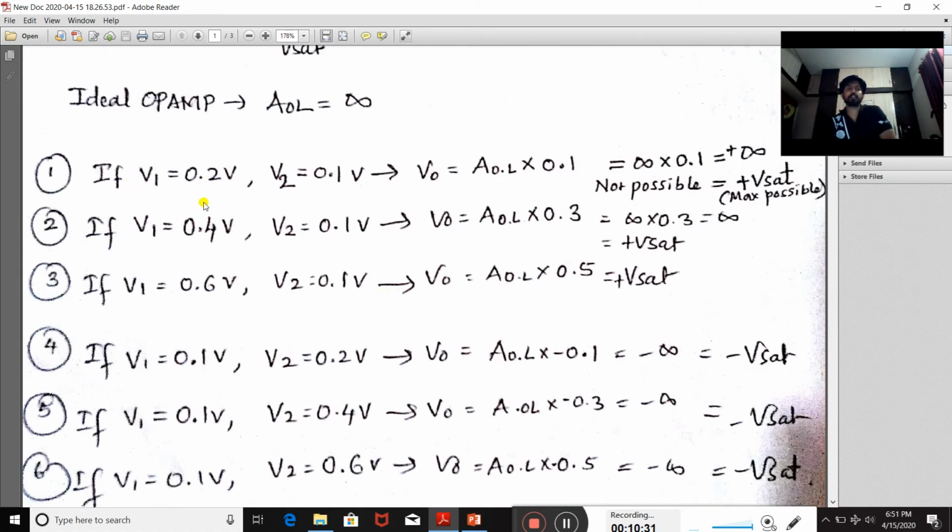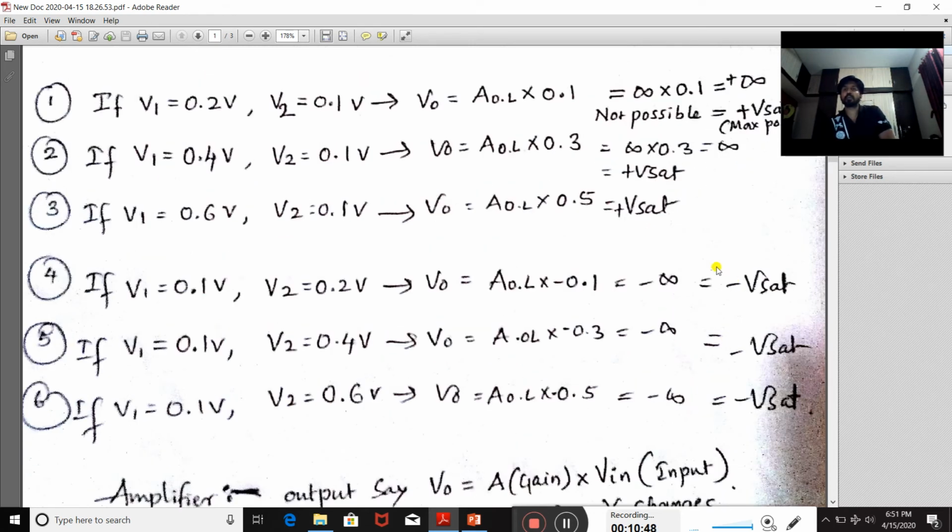Here you are changing the input signal in every case: 0.1, 0.3, 0.5, but multiplied with the open loop gain, what do you get? Infinite value only. Infinite is nothing but plus V sat. In this case, minus V sat only. There is no change. Exactly, there is no linear relationship between input and output.